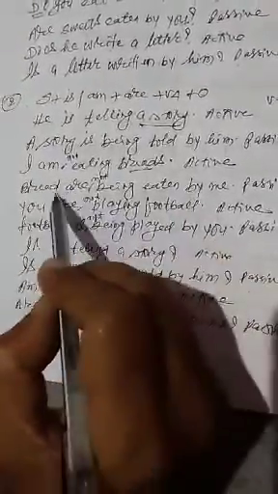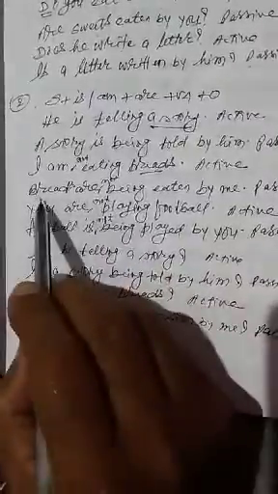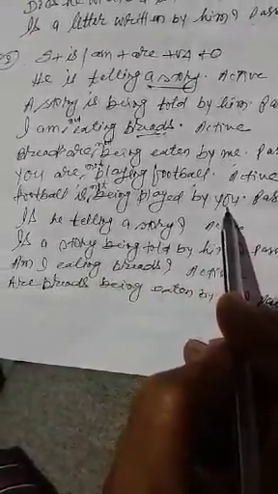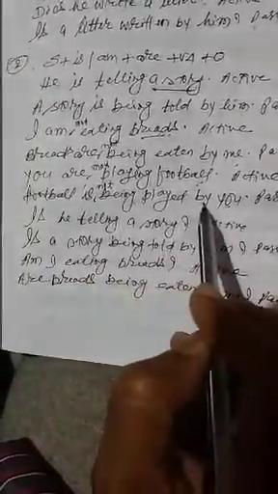Suppose, I am eating breads. Breads are plural: breads are being eaten by me. If you find this sentence in negative, I am not eating breads: breads are not being eaten by me. You are playing football: football is being played by you. In case of negative, you are not playing football: football is not being played by you.